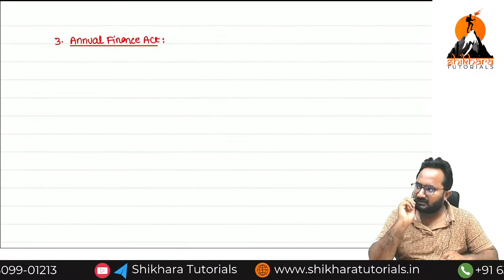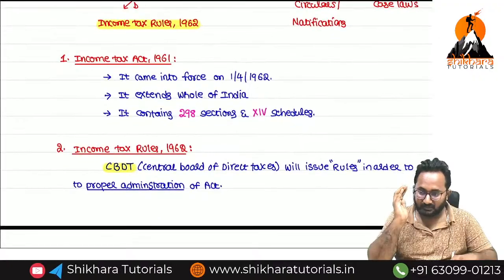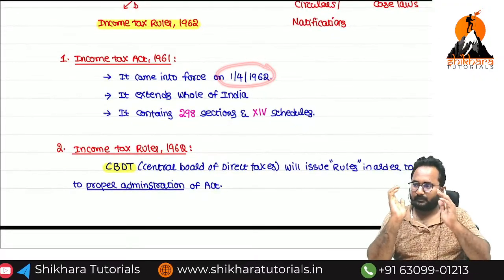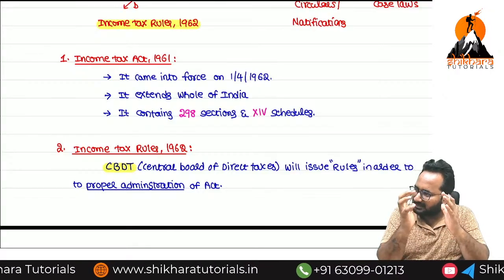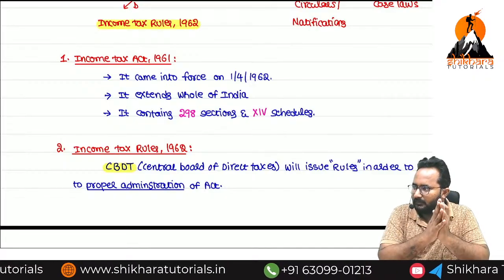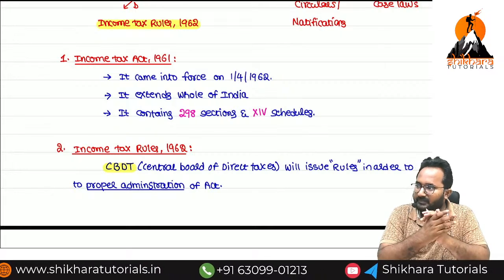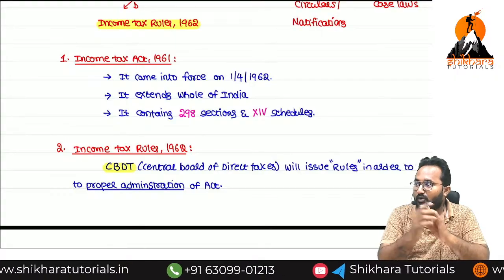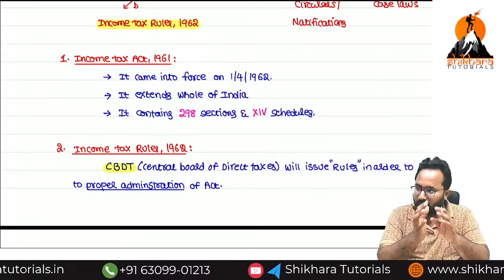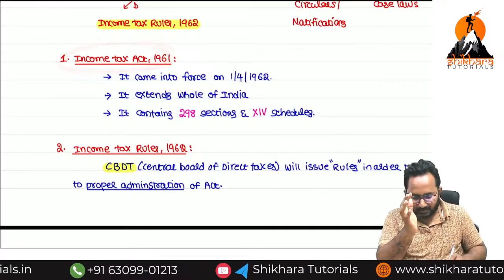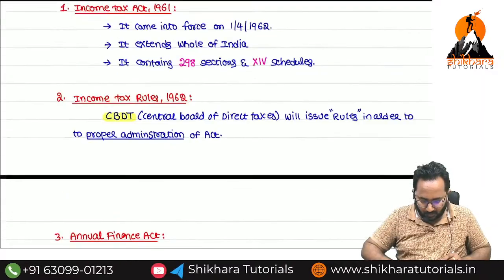The Income Tax Act 1961 was framed long ago. In which year, ma? On 1/4/1962 it came into force. Upon that, some provisions and some sections are there. Can we apply the same sections now? If you apply them, that leads to misuse only. On that occasion, tax may be 1 rupee or 2 rupees only that you were required to pay. Now it is crores also. So that's why every year we are making changes to this act by using what, ma? Annual Finance Act.